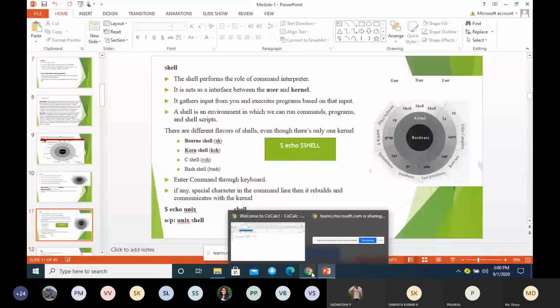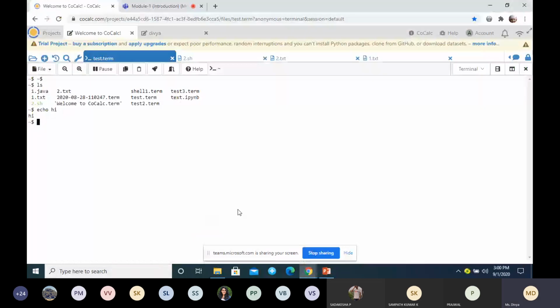So when I type ls here, the kernel will search for the file ls, execute that file, give the output and show the result to the user. So the kernel is the core of the operating system. It is responsible for running any commands.